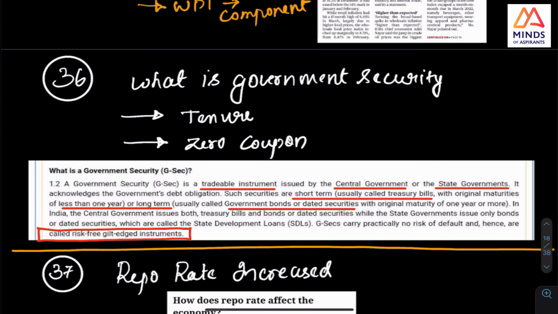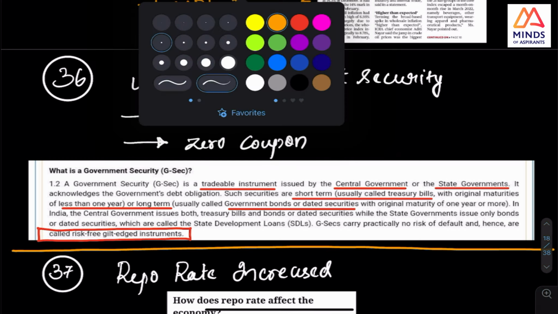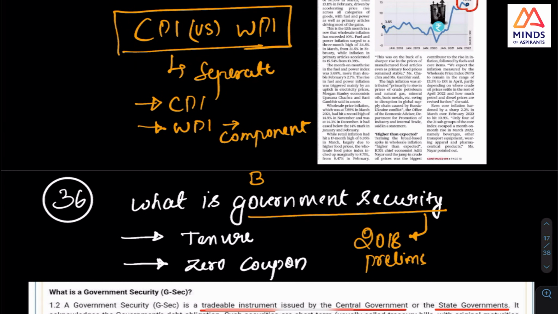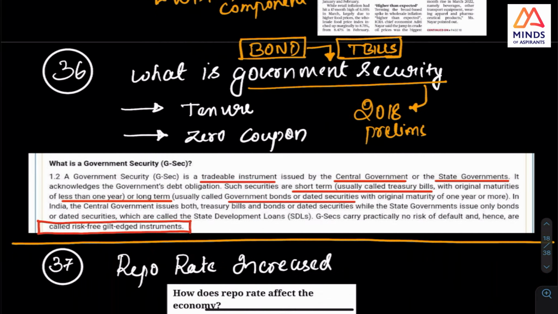And one more important thing. There was already a very nice question in 2018 prelims about government securities. Very key. In the last few years, UPSC is concentrating on bonds. Not only bonds, they are concentrating on government bonds. They are concentrating on questions on T-bills. So the basic definition, I think, T-bills, zero coupon bonds.